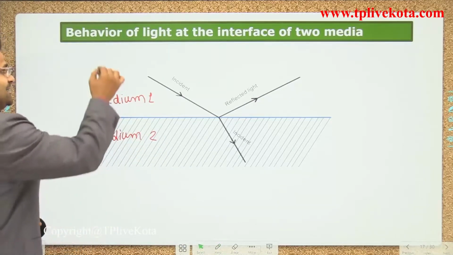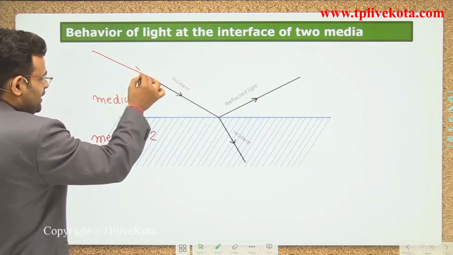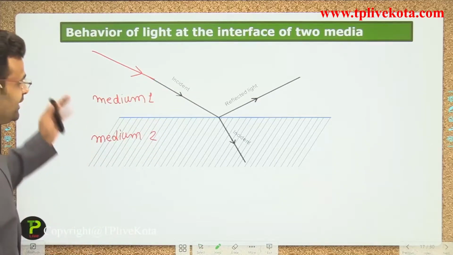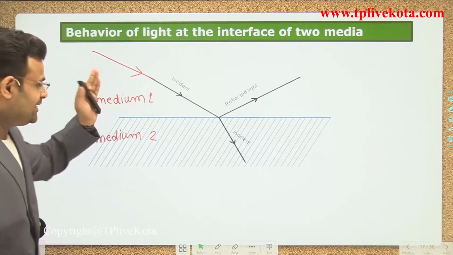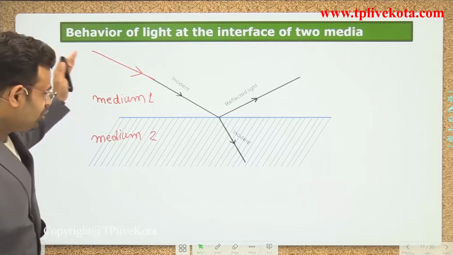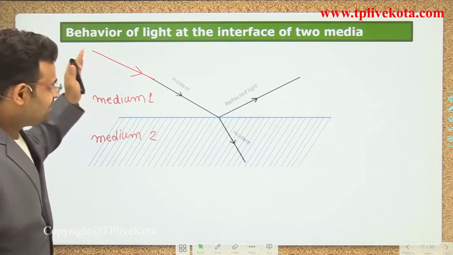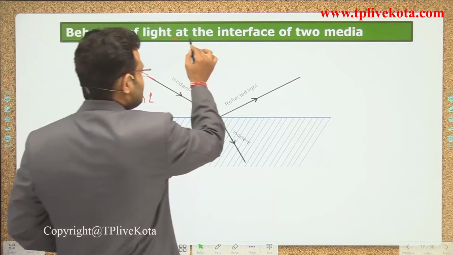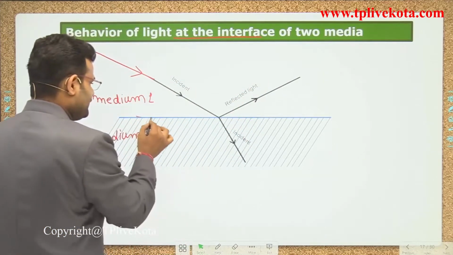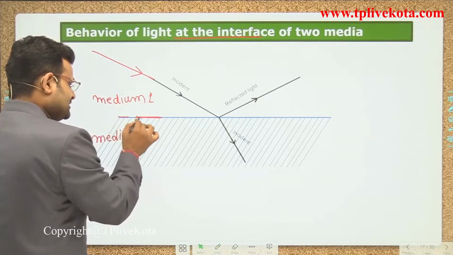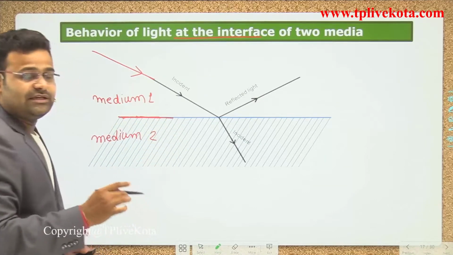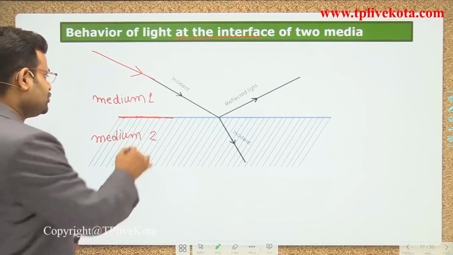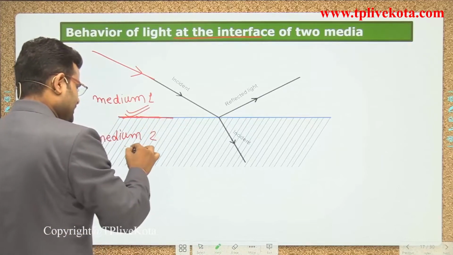If light is coming from this direction, the ray which is coming onto the surface is called the incident ray, and the incidence is happening on the interface of two media. That surface is called the interface of two media. Here is medium number 1 and here is medium number 2.